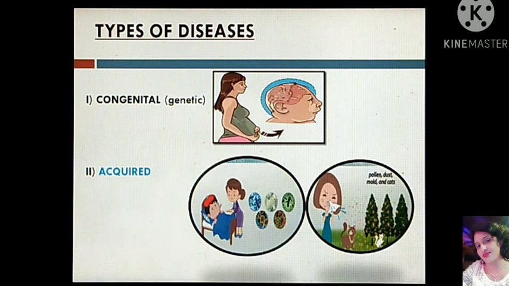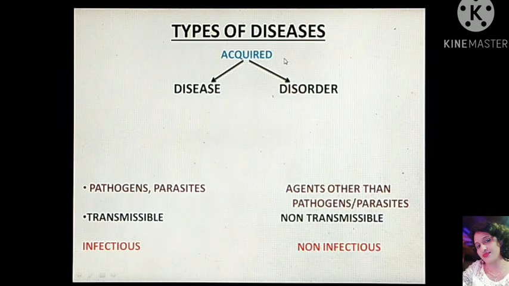In this chapter, we shall be emphasizing acquired diseases. Acquired diseases are of two kinds: disease and disorder. Here we shall see the difference between disease and disorder, because technically both are different from each other.